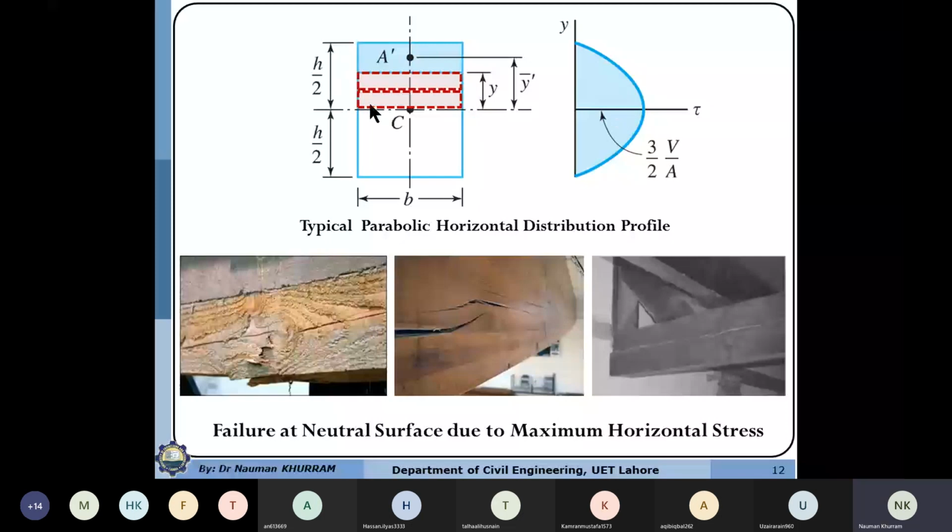We will discuss why this assumption is wrong and what the actual stress distribution is in the next slide. But one thing is true: the shear stress will be maximum along the neutral axis.